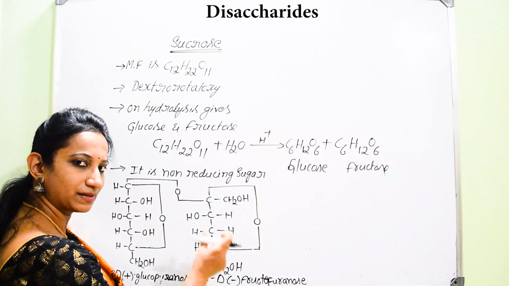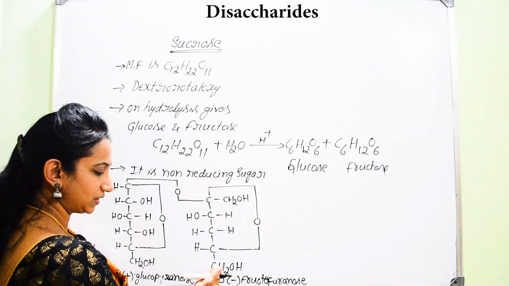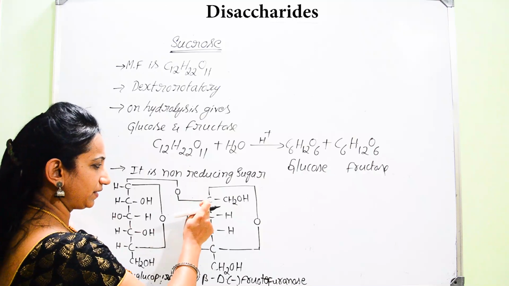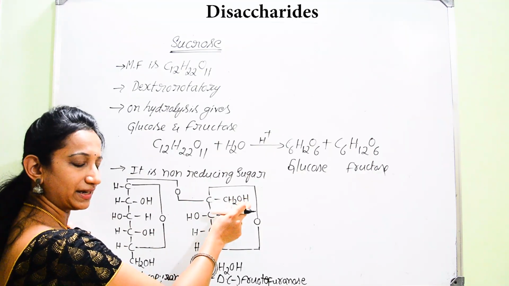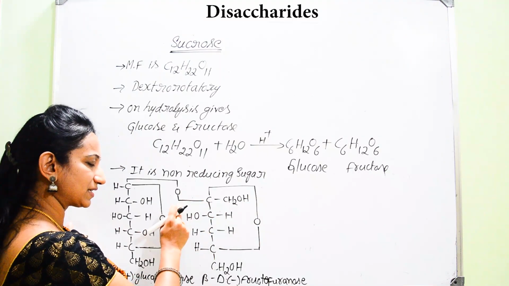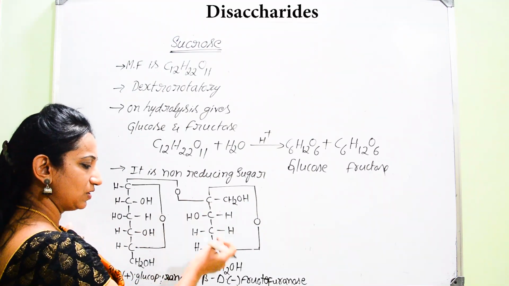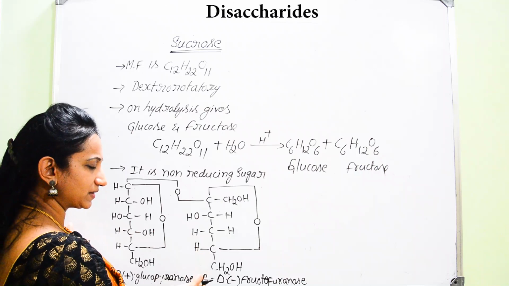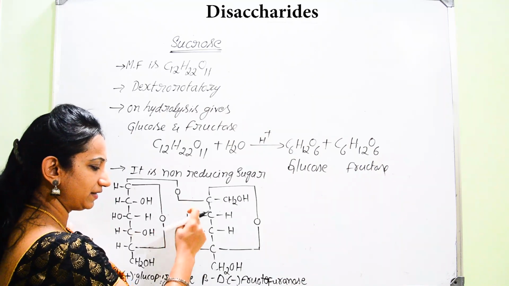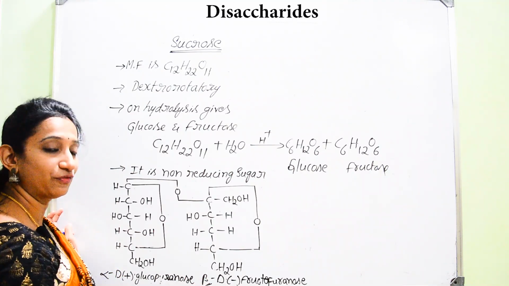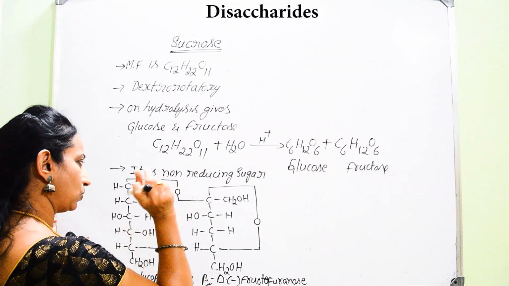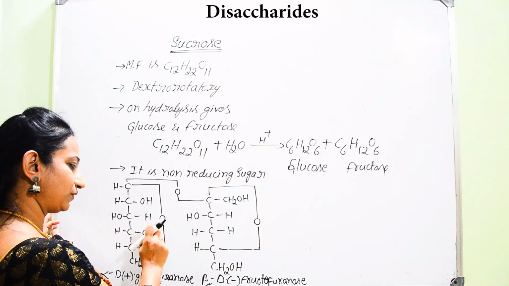Of course, the sixth carbon atom is a primary alcohol, CH2OH, and here CH2OH is on the right-hand side and OH is on the left-hand side of the second carbon. If OH is on the left-hand side for the second carbon atom, it definitely represents the beta form.